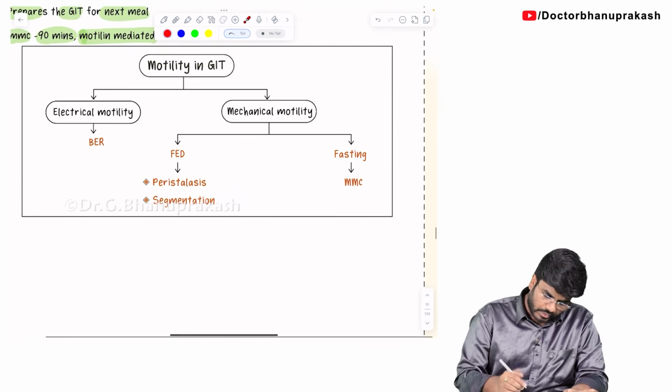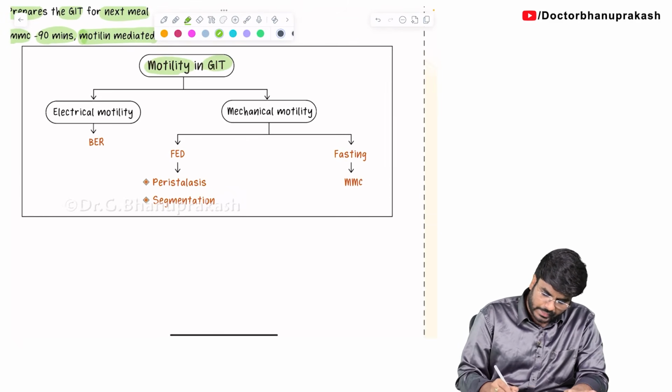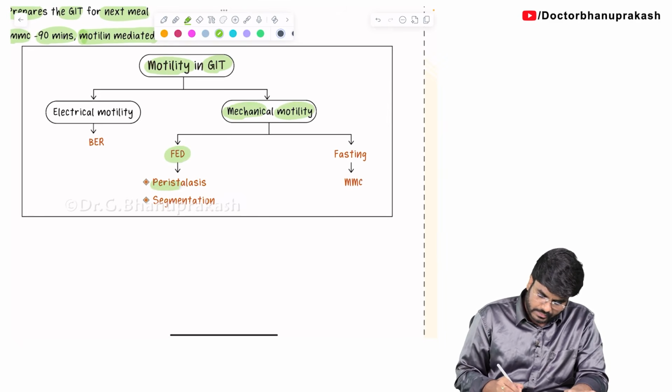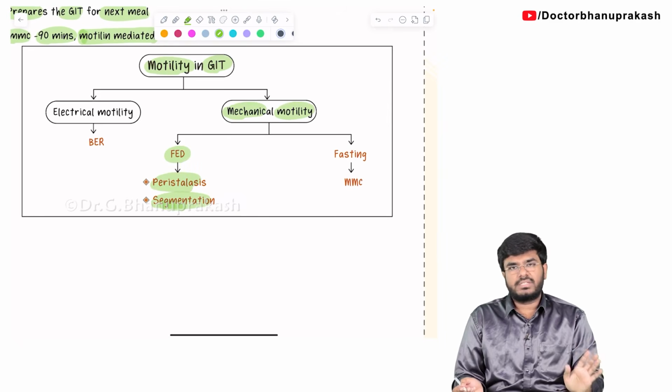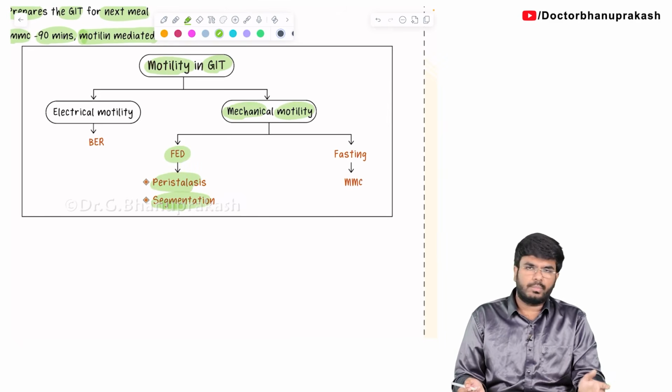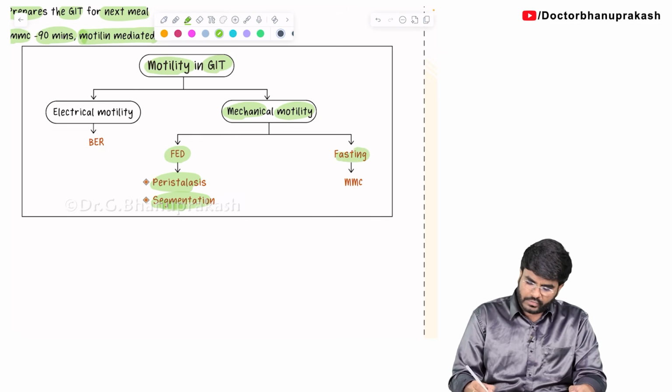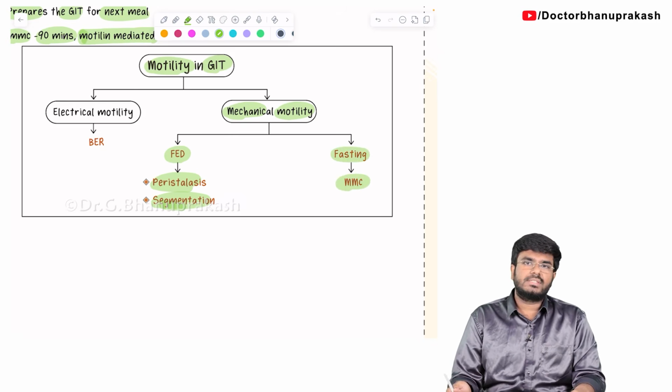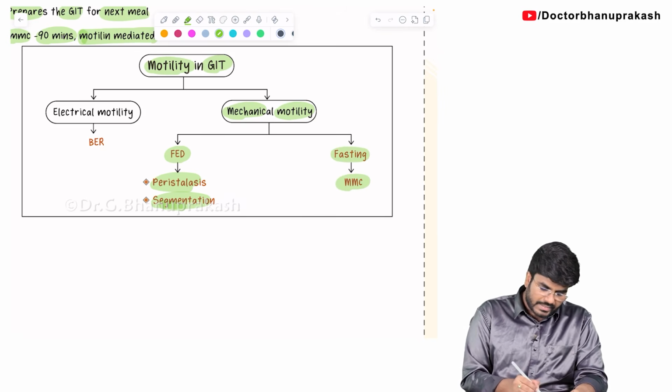So you can see the motility in the GIT, the real mechanical motility. During the fed state, there can be peristalsis and segmentation. Peristalsis for movement, segmentation for digestion. Both will happen simultaneously. And during fasting condition, what do we have? Migratory motor complexes.